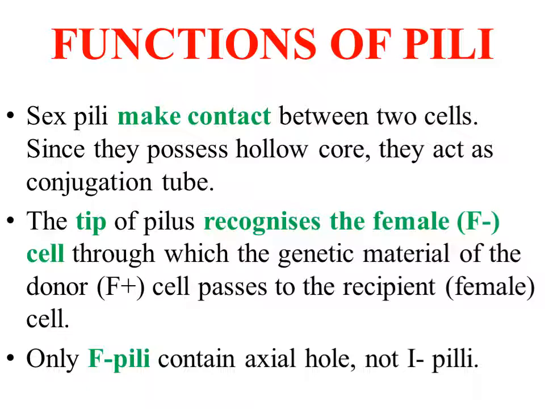Female cell is nothing but the F minus cell. So the cell which does not have the F factor in its plasmids will be recognized as an F minus cell. F plus cells are male cells or donor cells, and F minus cells are female cells, the recipient cells. And point number three is that only F pili will have an axial hole and not the I pili.